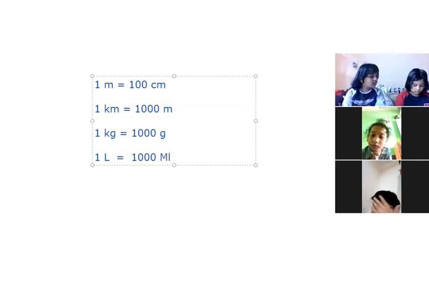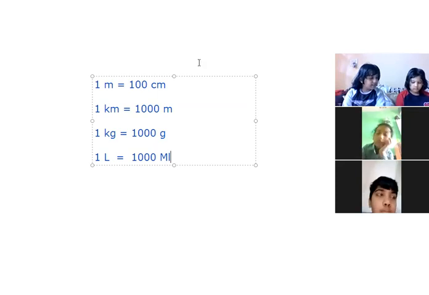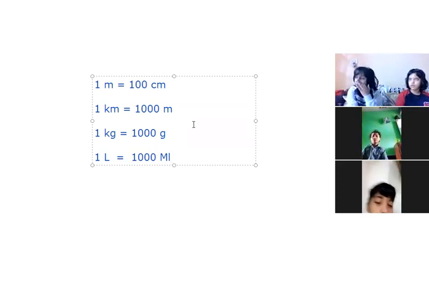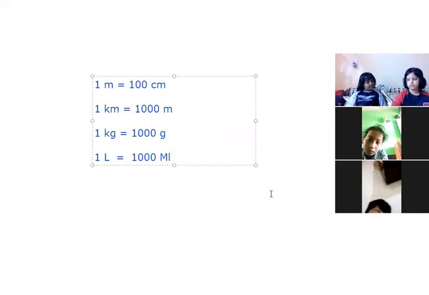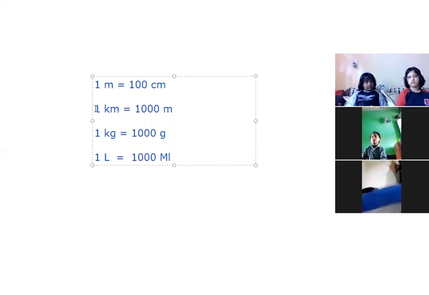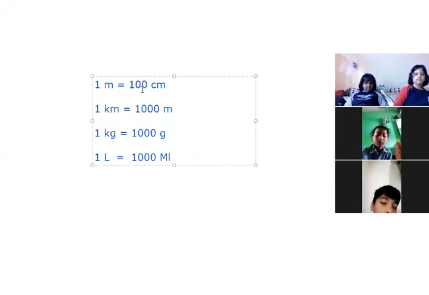Beta, always remember these formulas. Only 4 formulas you have to learn, and you can solve each and every question. Is it clear? In these 3 formulas, 1 kilometer is 1000 meters, 1 kilogram is 1000 grams, 1 liter is 1000 milliliters, so in all these cases there are 1000 units. But only in the first case, 1 meter is equal to only 100 centimeters, not 1000. You must be clear on it.